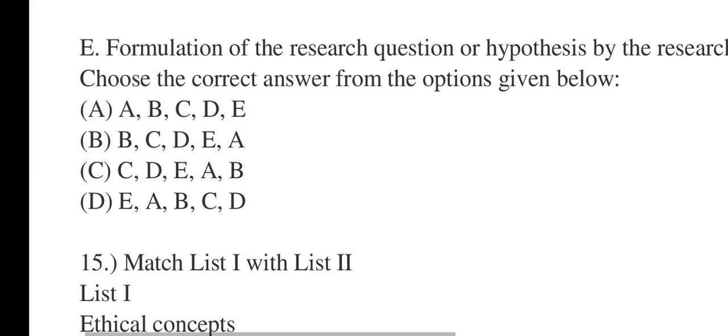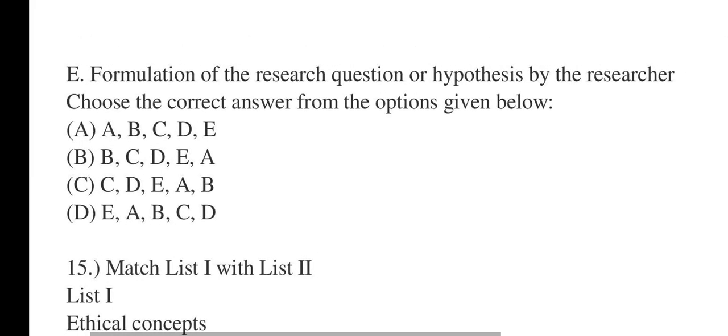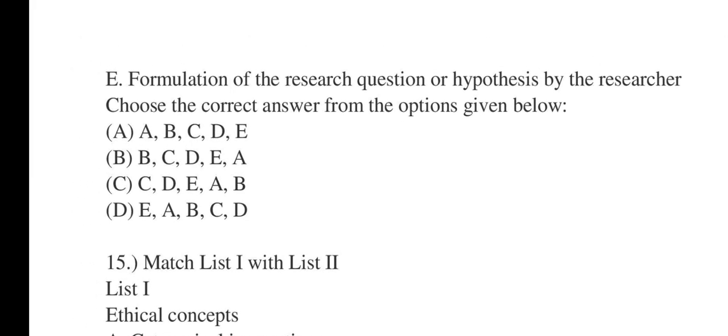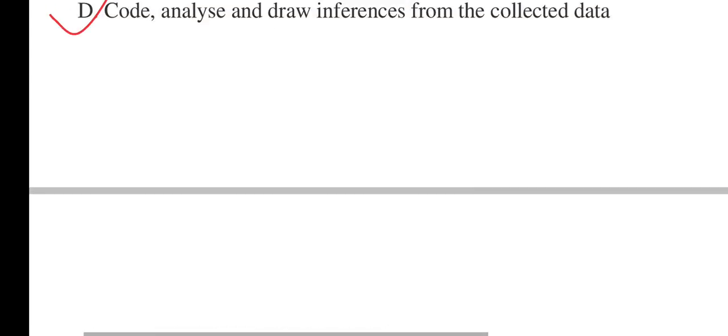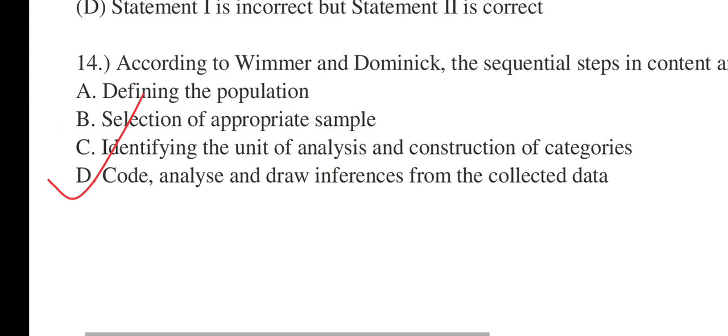Number 15 says, formulation of the research question or hypothesis by the researcher. Choose the correct answer from the options given below. We had more options.